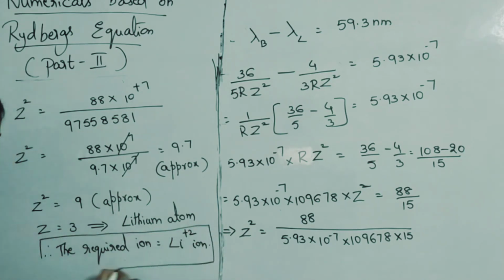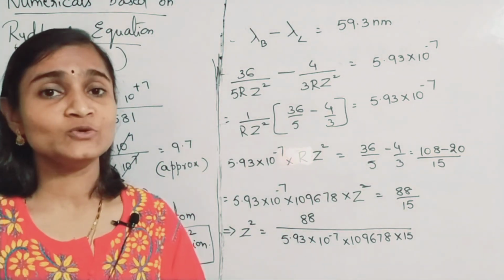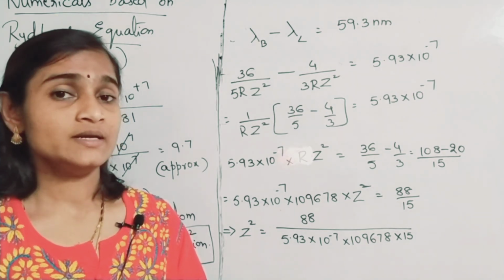Okay, after finding the Z value, you got Li plus 2 ion as the required ion. So these are important numericals; numericals based on Rydberg's equation will be important.